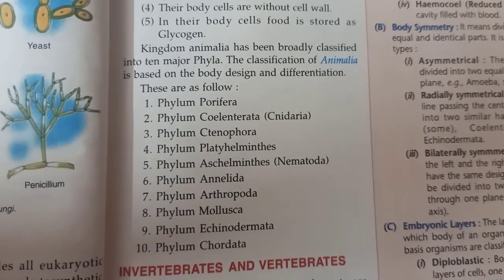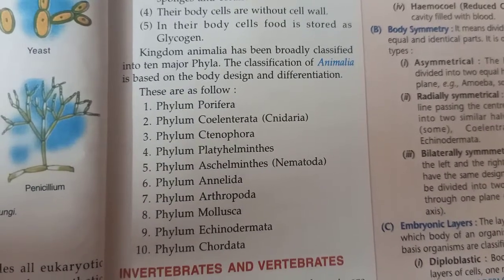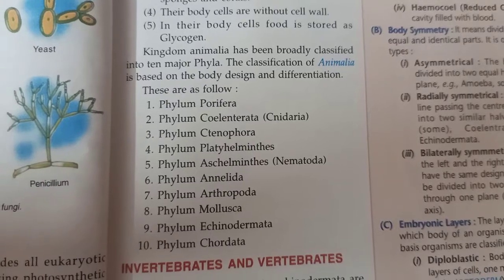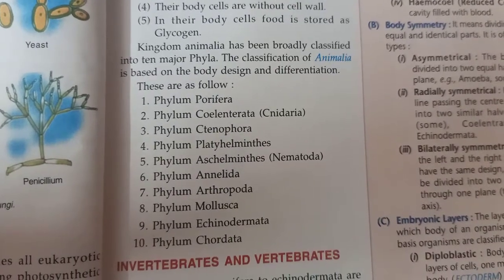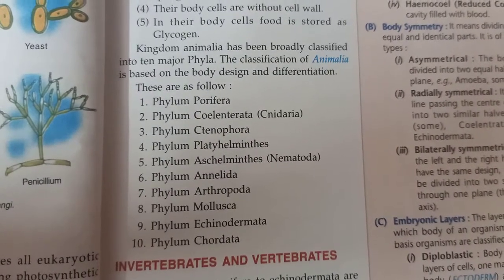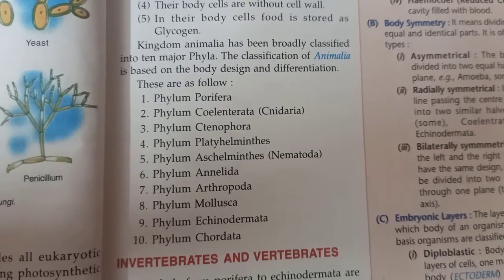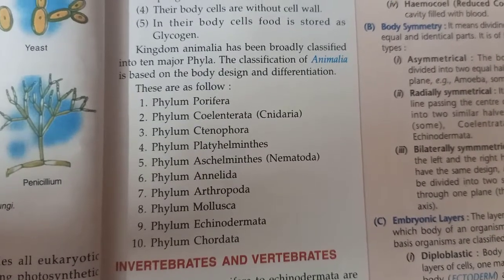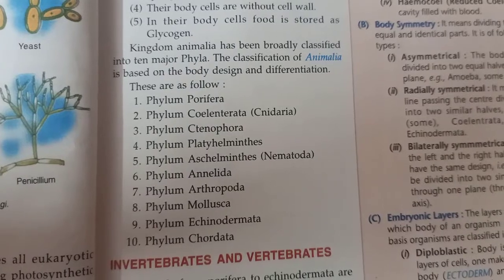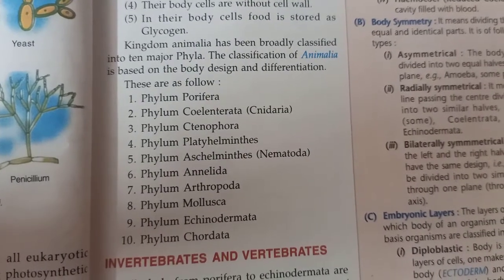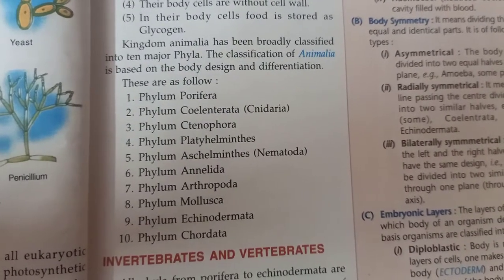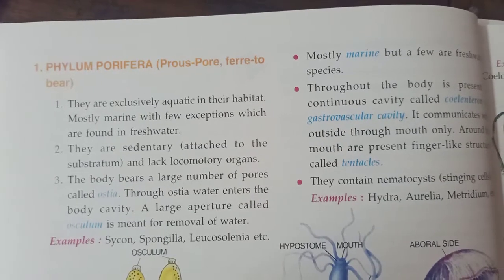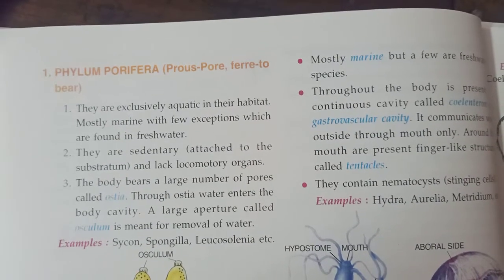Children, as I told you, the kingdom Animalia is classified into 10 categories. First, that is phylum Porifera. So today I am going to teach you about all these classifications, about all these different categories of the kingdom Animalia. So our first category is phylum Porifera.